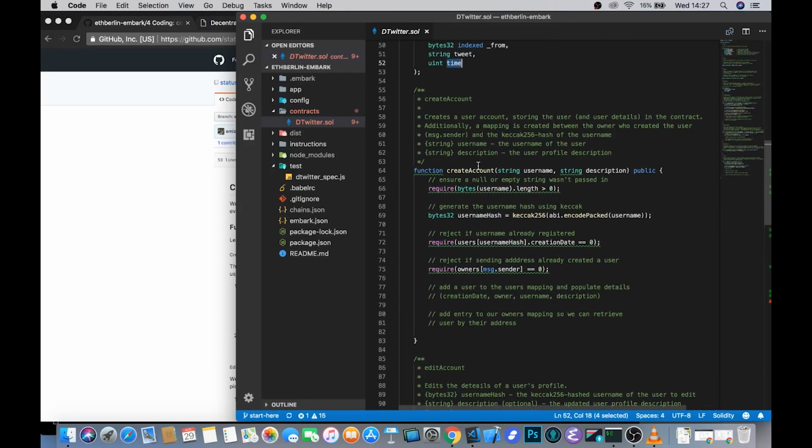If you look at our create account function, it's only expecting two parameters, some username and some description, which is all we need to create an account. It then goes through a variety of checks before we're expected to add in code. Prior to Solidity 0.4.10, I believe, we didn't have these require and assert words. We used to just write simple conditionals, so we would have changed the logic in this function around and said if the username has no length, then throw, otherwise continue.